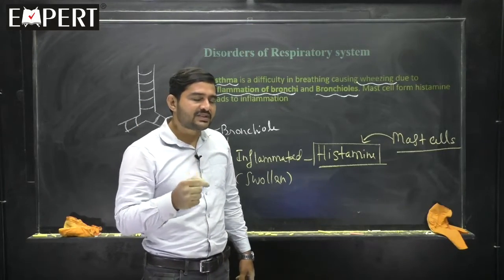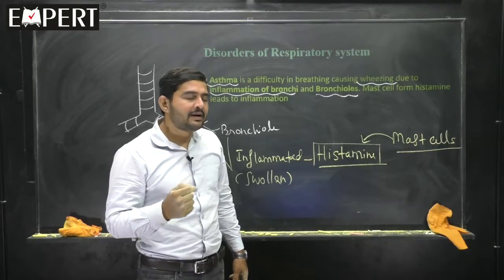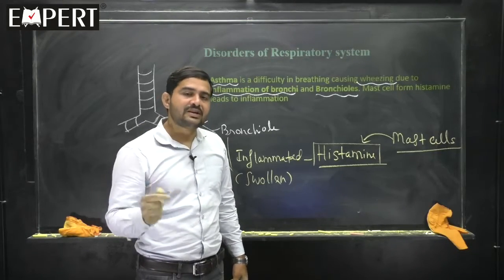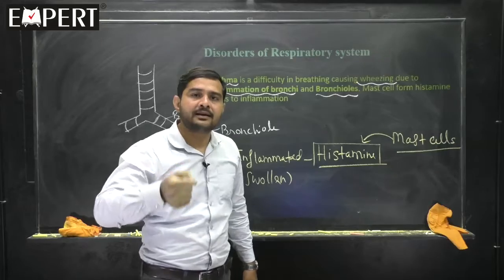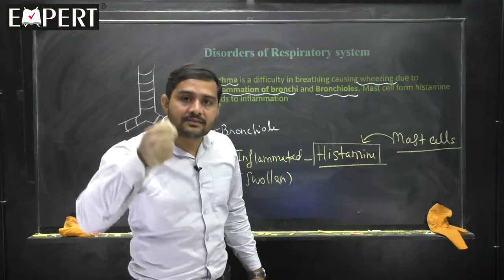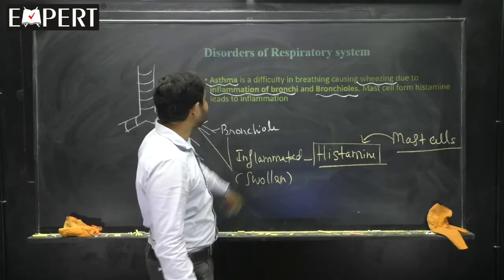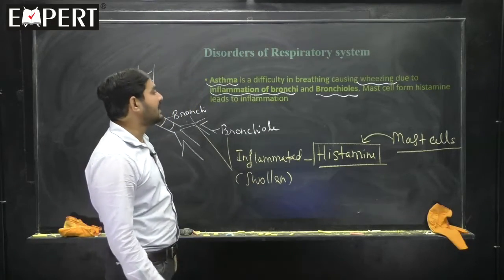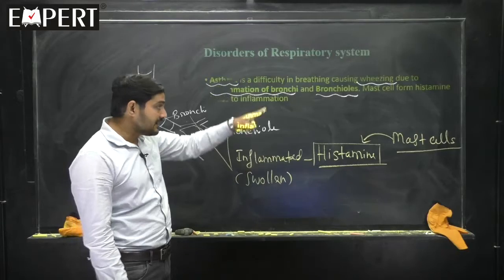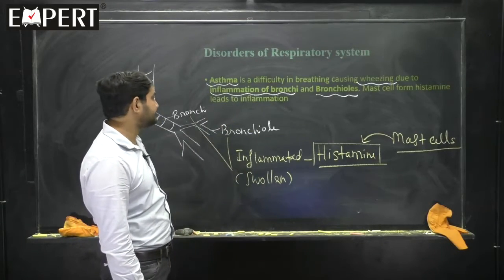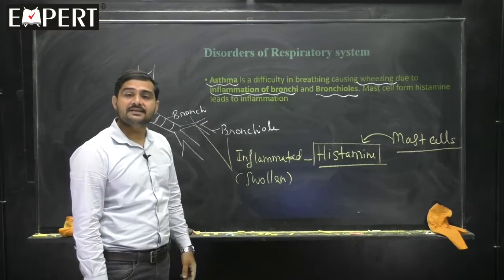If you keep your ear close to the back of a person who has asthma, you might hear a sound called wheezing. Wheezing means difficulty in breathing. The difficulty is because of inflammation of the bronchi and bronchioles, and the reason for inflammation is histamine produced by mast cells. This is called asthma.